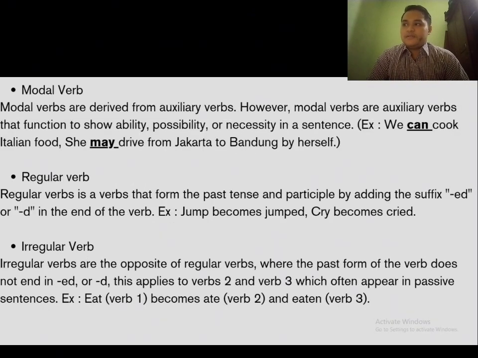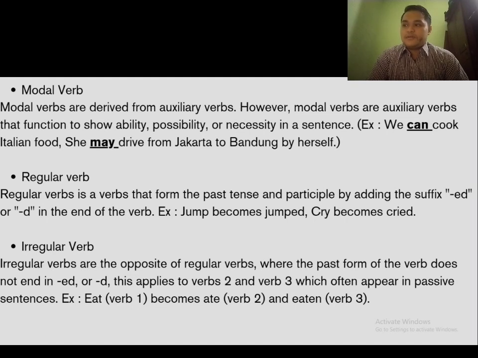And the seventh is modal verbs. Modal verbs are derived from auxiliary verbs. However, modal verbs are auxiliary verbs that function to show ability, possibility, or necessity in a sentence. For example, we can cook Italian food. She may drive from Jakarta to Bandung by herself.